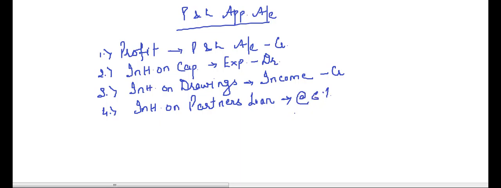And one more thing is important for this, that it has to be paid even if there are losses. That means interest on partner's loan is to be paid whether there is income, profit or losses. So that's why it is called a charge against profit and not an appropriation. And how do we deal with this in P&L appropriation account? We will deduct this amount from the net profit that we transfer from profit and loss account. Okay.